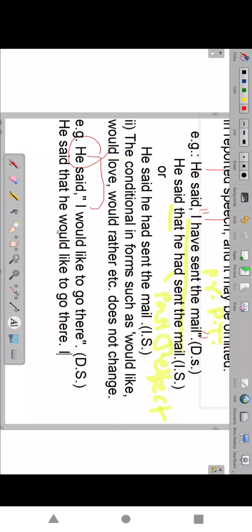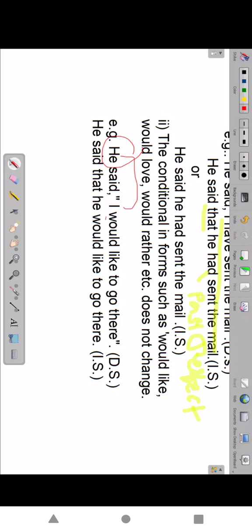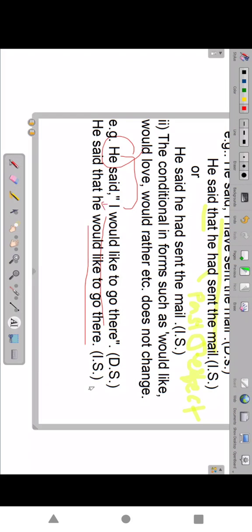This is indirect speech. So is it clear? Nothing we change. Would like to, same. Just I changes to he. That's all. So this is one point.